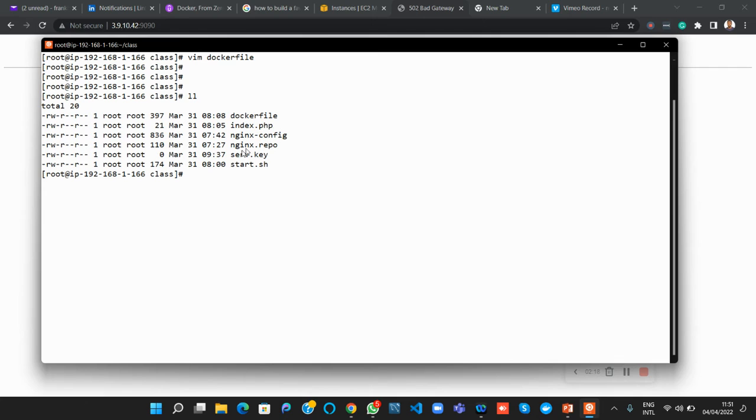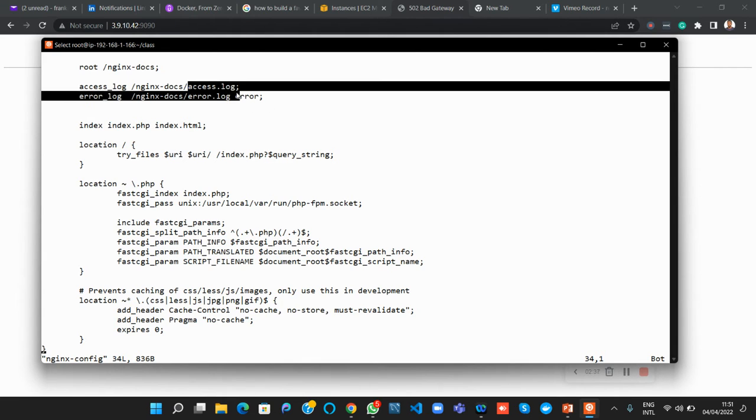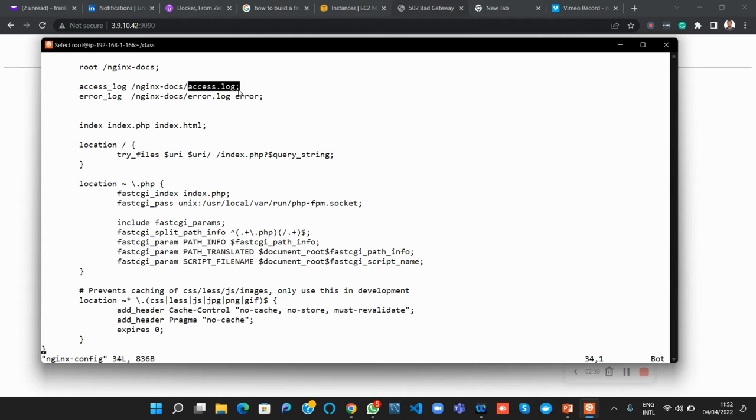Mind you, we have a config file here, and in this config file we have set our error log under nginx dot error log, and then the access log. We're going to get into the container and go into those logs to see what is causing the 502 bad gateway error.